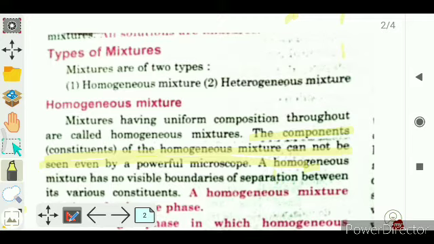A homogeneous mixture has no visible boundaries of separation between its various constituents, right?